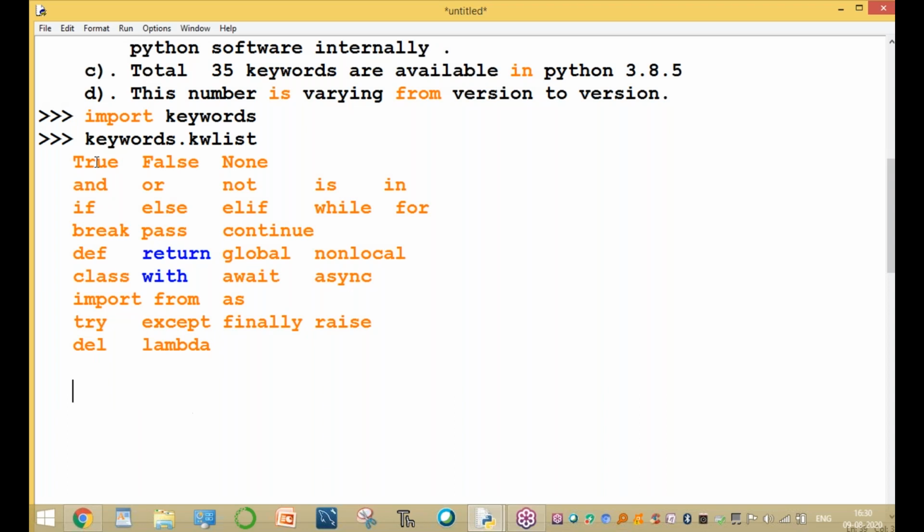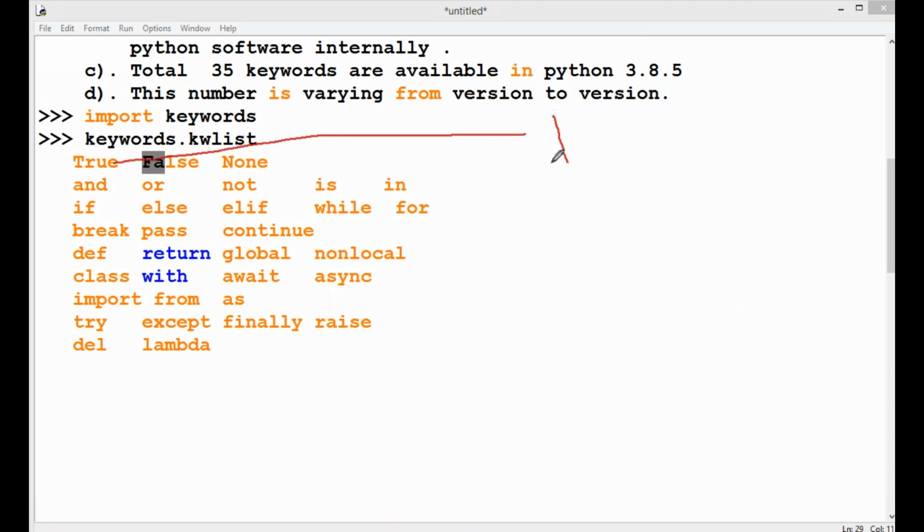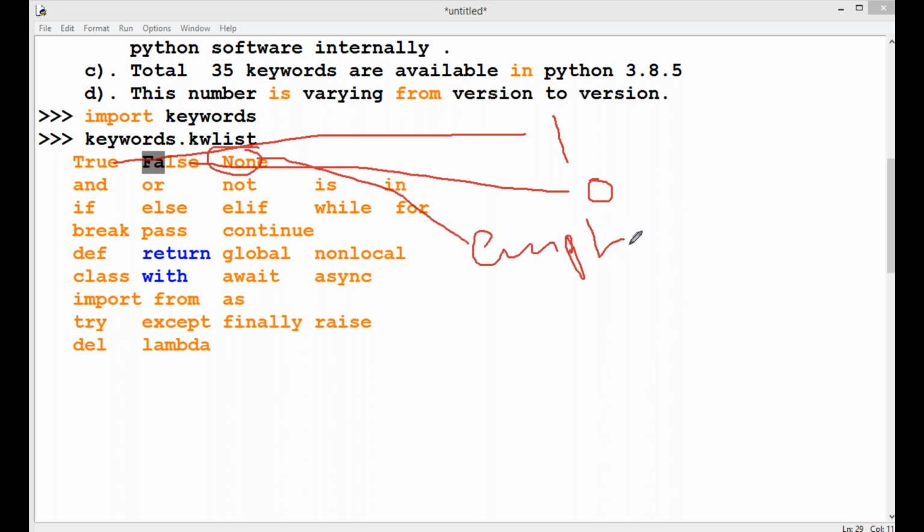Print is not a keyword, print is the output statement. Okay, the true and false keywords are the Boolean type. True represents value 1 and false represents 0. These are called Boolean. And none means empty, without any value.